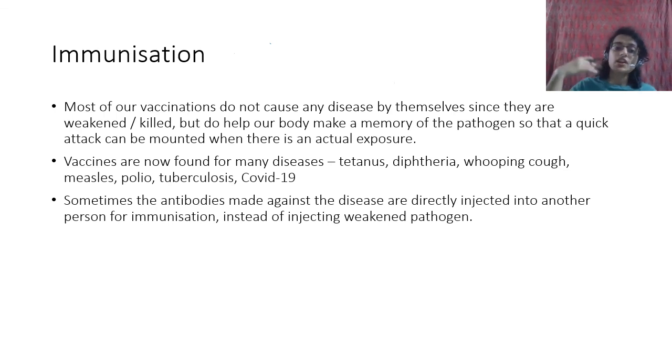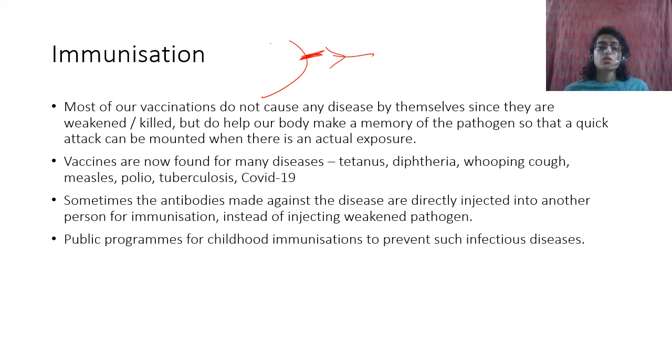Or you can just inject these antibodies, already made against it, against this protein, right? You are not waiting for your body to make anything against it. You have made it, and now you're injecting it into your body. That is also immunization, right? So there are public programs for childhood immunizations to prevent such infectious diseases.